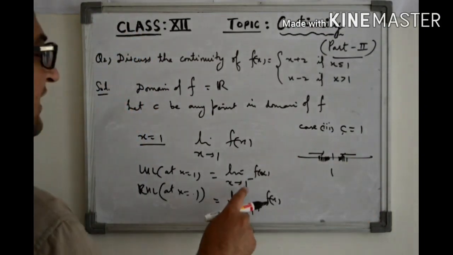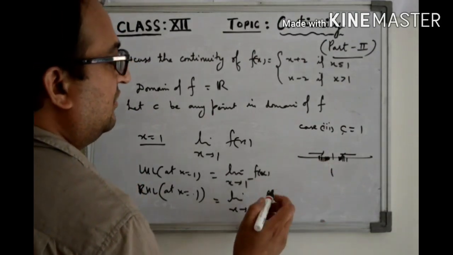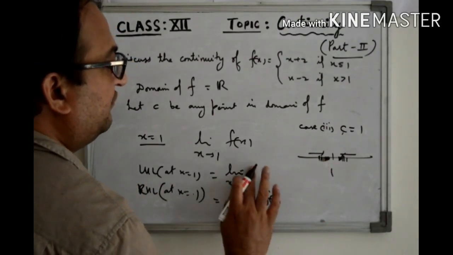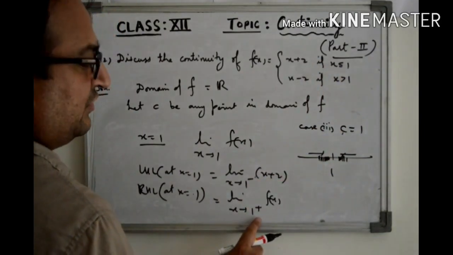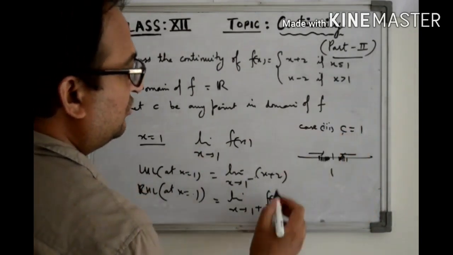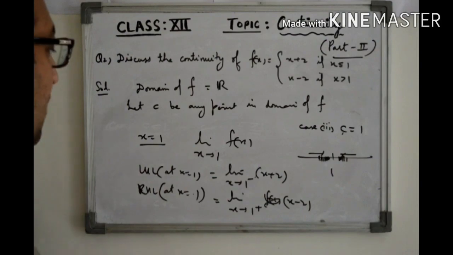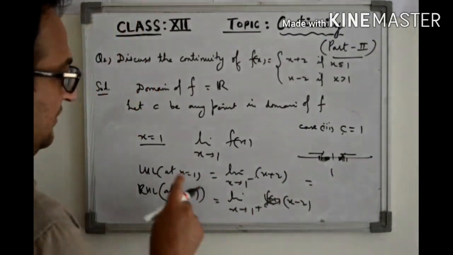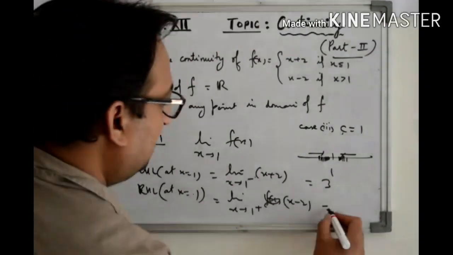So when we are approaching from the negative side, it means x is less than 1, so instead of f(x) we will be using the first definition. And when we approach 1 from the positive side, it means the value of x is greater than 1, so instead of the function we will be using the second definition. And now we will evaluate these two limits. The first limit comes out to be 3, and the second limit is minus 1.